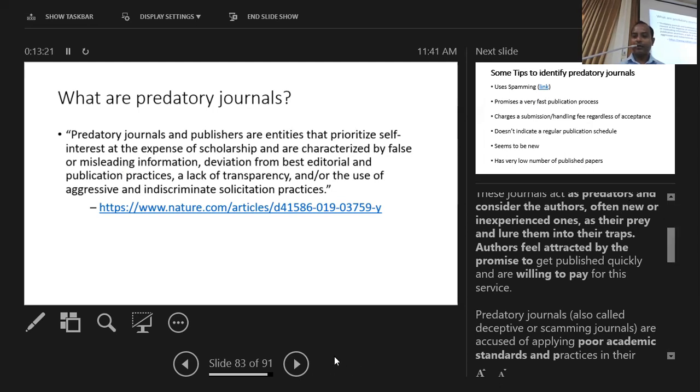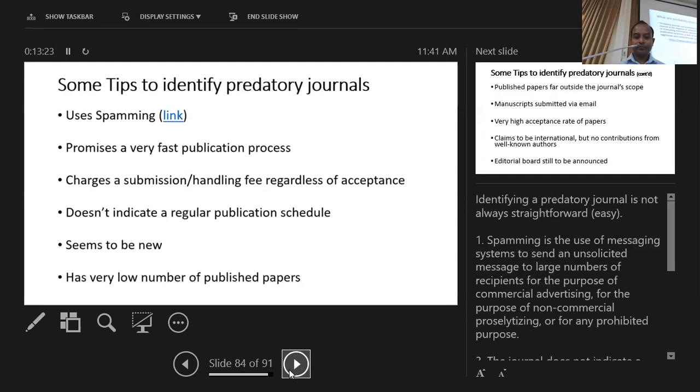How to identify a predatory journal? Some tips would be: if you are receiving spamming messages from a particular journal, you have to be quite careful. Especially, these journals promise a very fast publication process. Within 72 hours, within 1 week, we will publish.